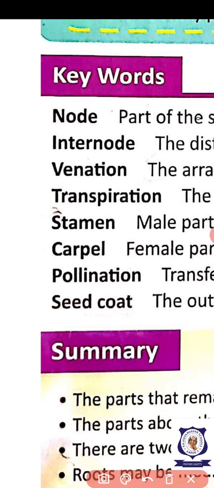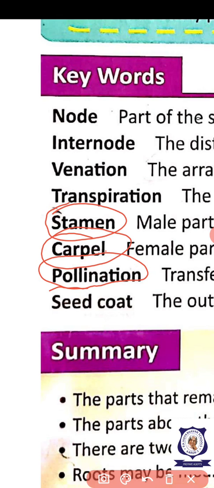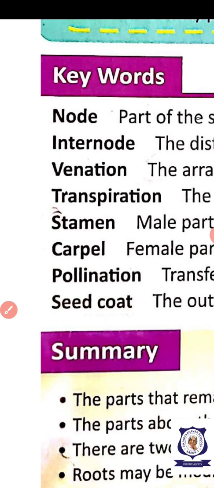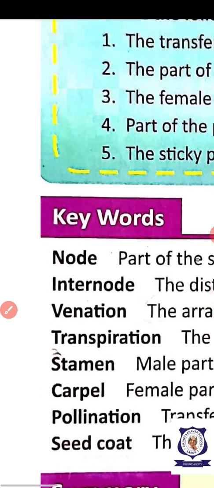Next is stamen. Stamen is the male part of the flower. Carpel is the female part of the flower. Next, pollination. Pollination is the transfer of pollen grain from anther to stigma. Okay, what is seed coat? The protective cover of the seed is called seed coat. Do you understand, children?